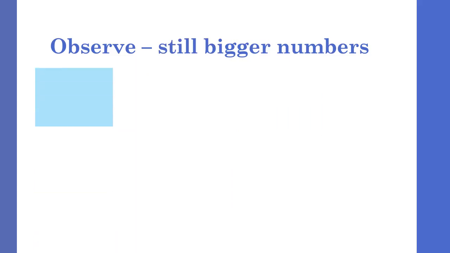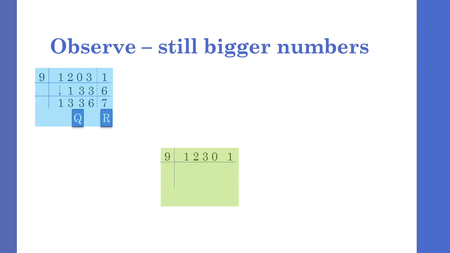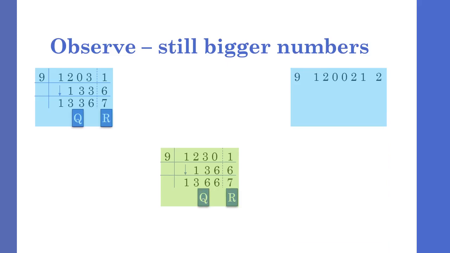Let us observe the bigger numbers for this kind of division. We have separated the division so that we get only a single digit in the remainder. Again, for bigger numbers also, we are able to get the quotient and the remainder correctly.